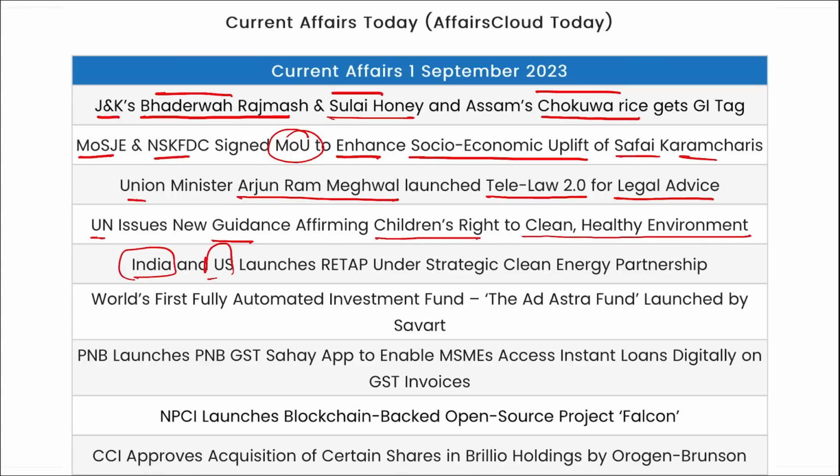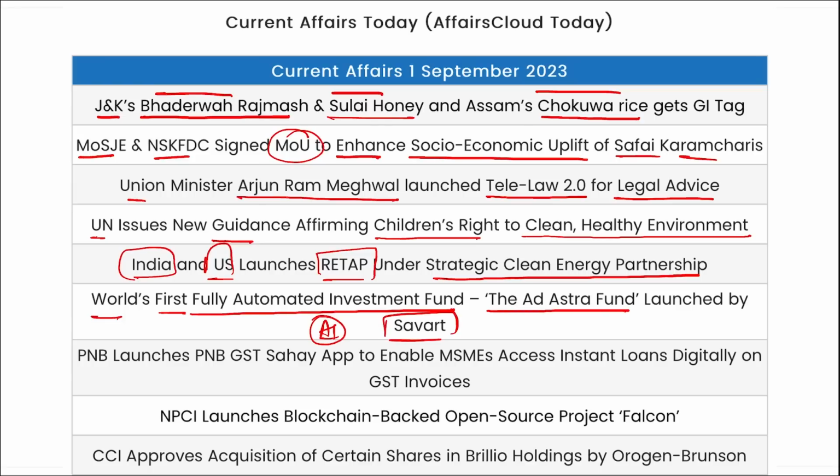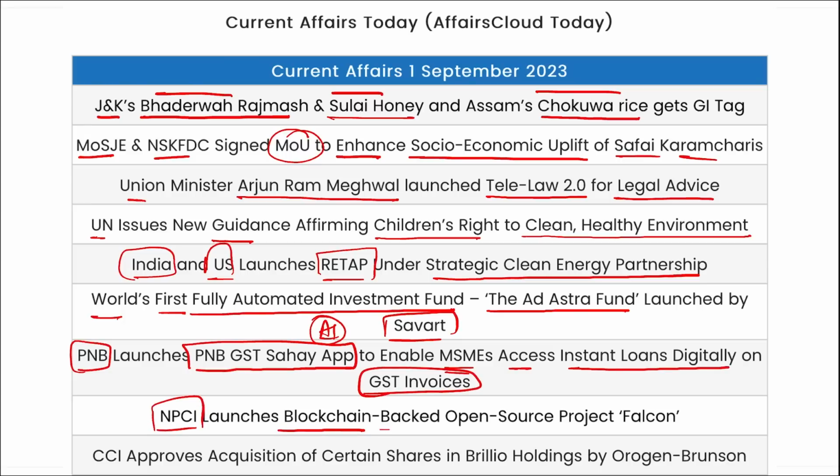India and USA have launched RETAP under the Strategic Clean Energy Partnership. Then the world's first fully automated investment fund that will be using artificial intelligence to predict the outcomes was the Ad Astra Fund. It was launched by Sawat. PNB has launched the PNB GST Sahay application. It is to enable MSMEs to access instant loans digitally on the GST invoices. NPCI has launched blockchain-based open source project Falcon.